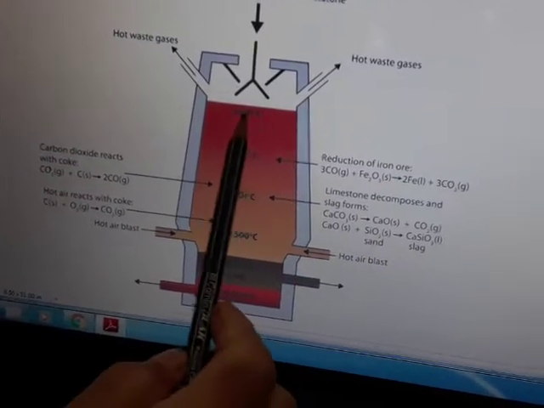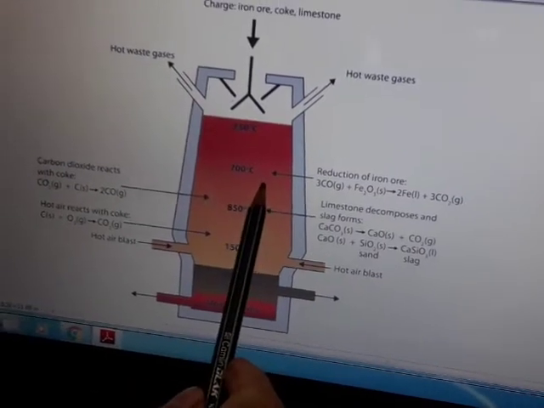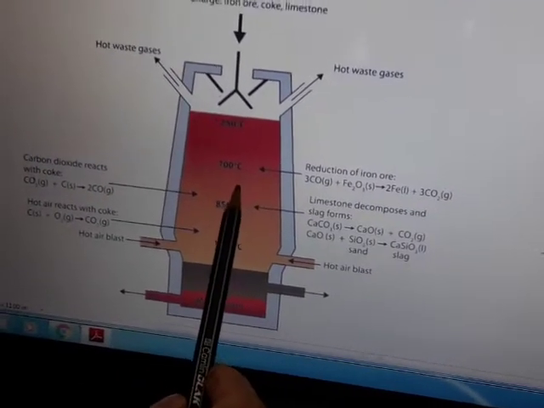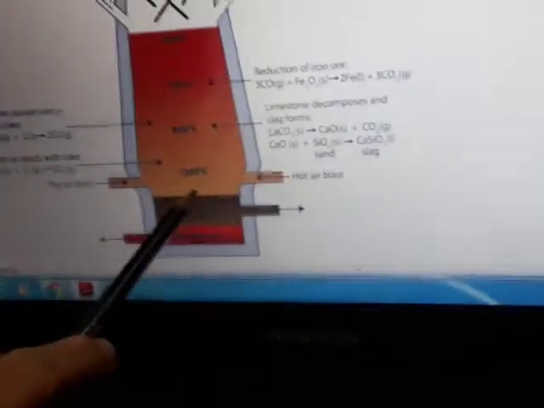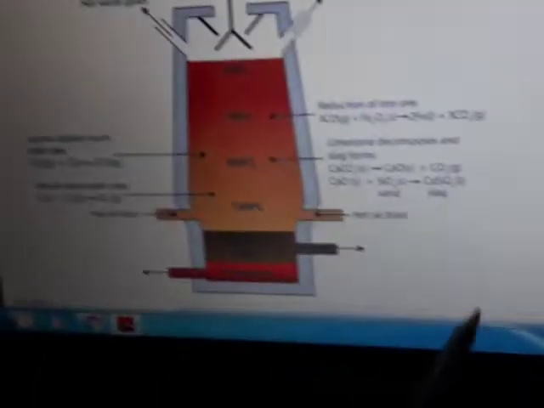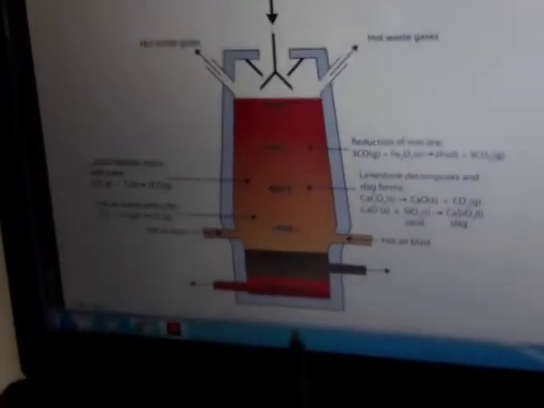The lowest temperature is at the topmost region. Then the middle one will have about 700 degrees of temperature, and below it will be about 850 degrees Celsius, and the bottommost is the hottest part of the furnace, which is about 1500 degrees Celsius. So what reactions are taking place in the different temperature zones?